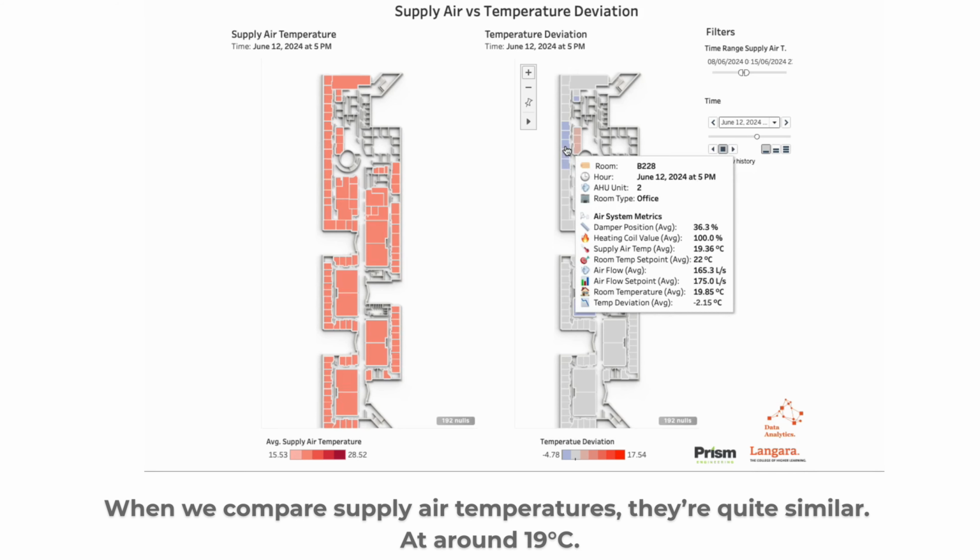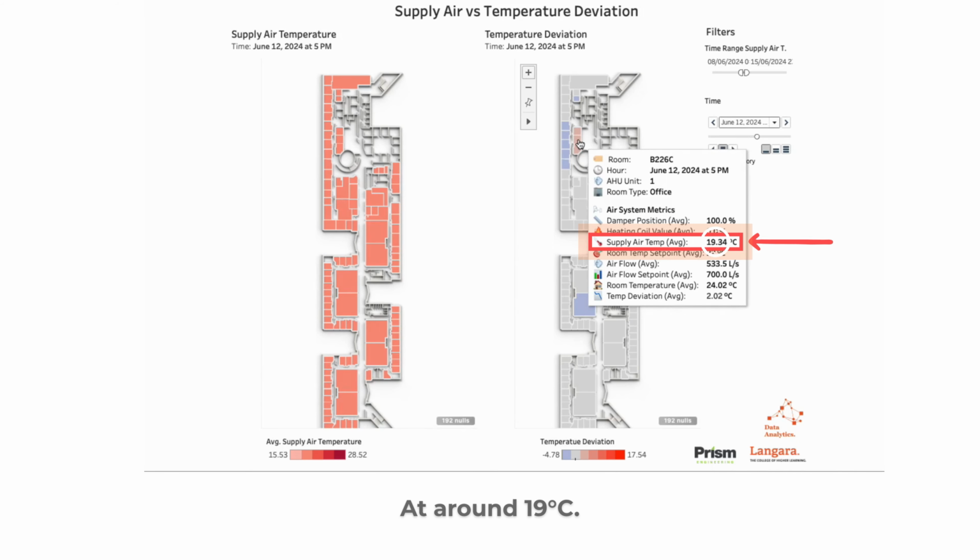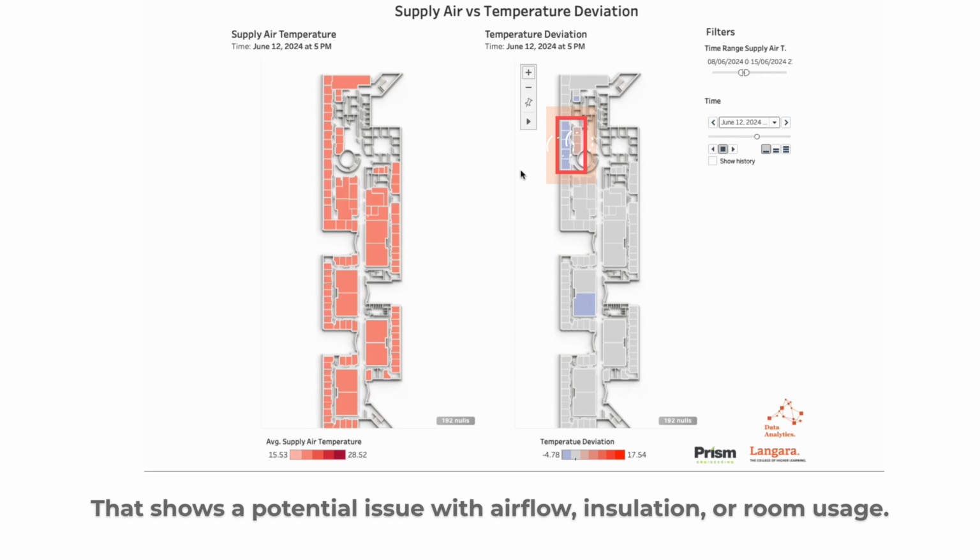When we compare supply air temperatures, they are quite similar, at around 19 degrees Celsius. But the rooms respond differently. That shows a potential issue with airflow, insulation, or room usage.